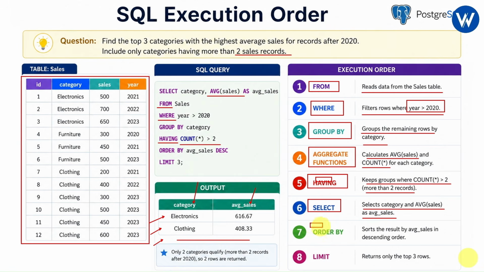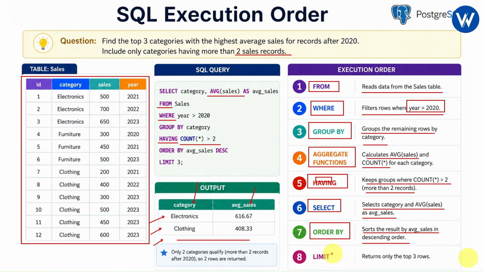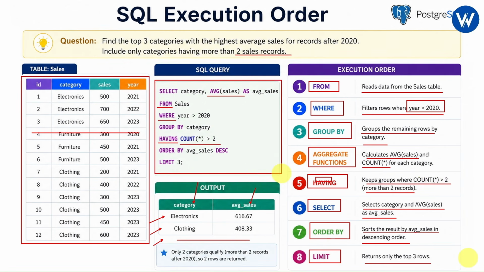Okay. And the next execution order will be order by. What order by will do is sort the result, which is the average sales column, in descending order. It is perfect. And next one will be the limit. It will return only the top 3 rows. So basically after excluding the year 2020, it will do all the filtering, grouping, aggregate function, having count greater than 2, each and everything. After executing the complete SQL query, the final output will be this one.